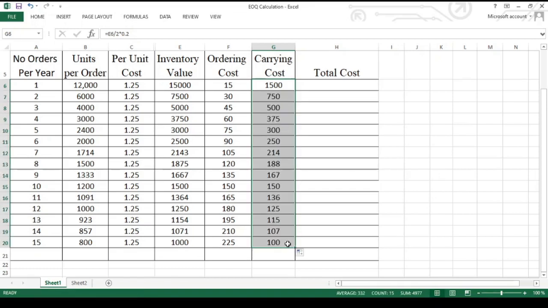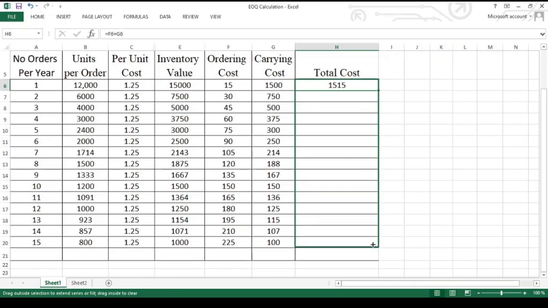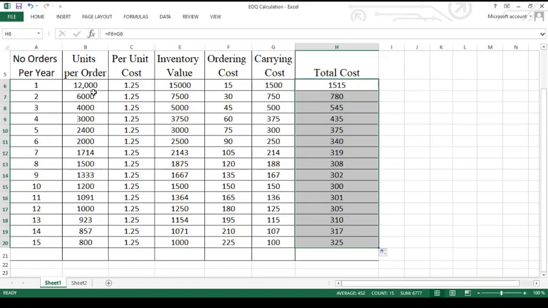After getting the total carrying cost, what we need to do is calculate the total cost. Total cost is equal to ordering cost plus carrying cost. Once you find the total cost for one order, you can just drag it for 15 orders, and you will get the values for 15 orders.